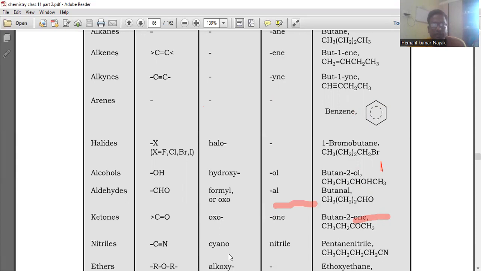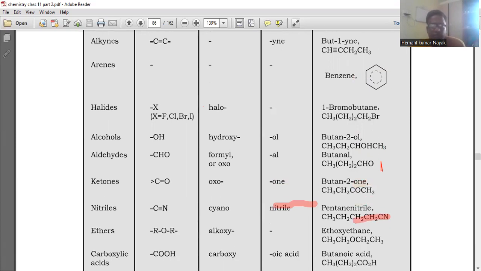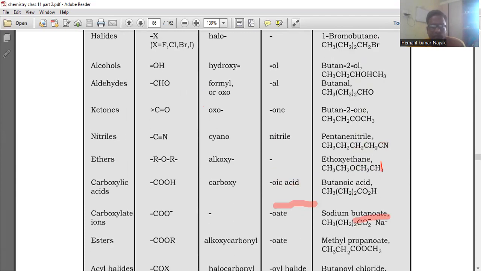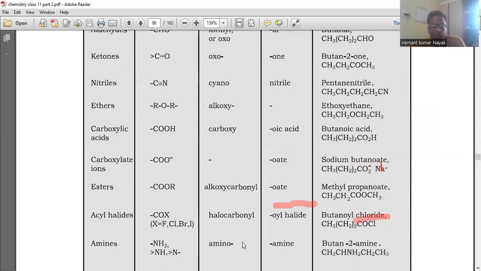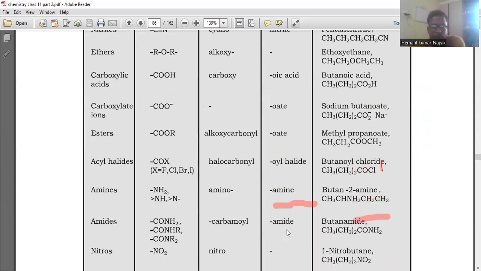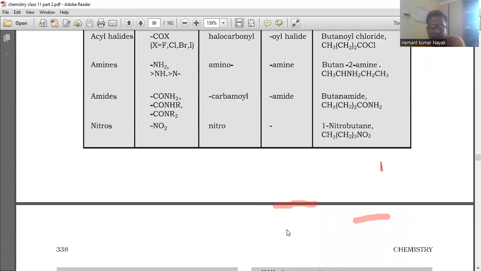Br, I, prefix halo. Alcohols: OH, hydroxy. Aldehyde: CHO, formyl or oxo. Ketones: C=O, oxo. Nitrile: cyano. Ethers: ROR, alkoxy. Carboxylic acid: COOH, carboxylic acid, carboxylate ion: COO-. Ester: COOR, alkoxycarbonyl. Acyl halide: COX, halocarbonyl. Amines: NH2, amino. Amides: CONH2, CONHR, CONR2, carbamoyl. Nitro: NO2, nitro.